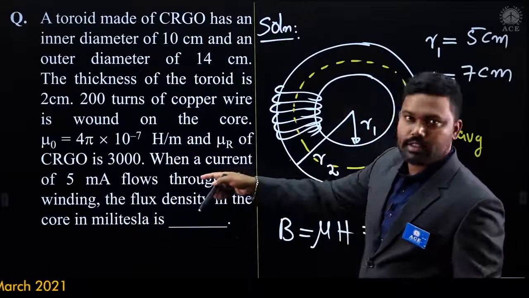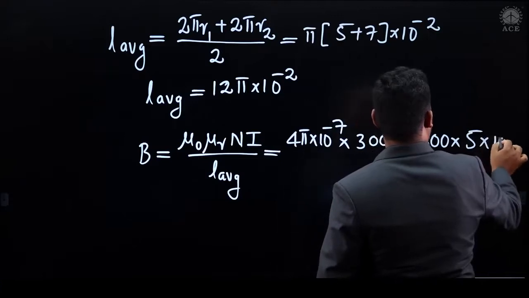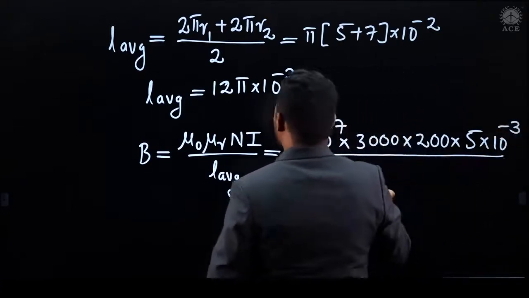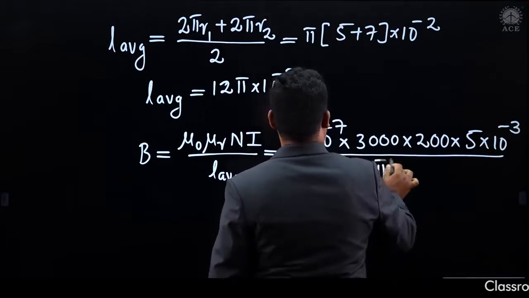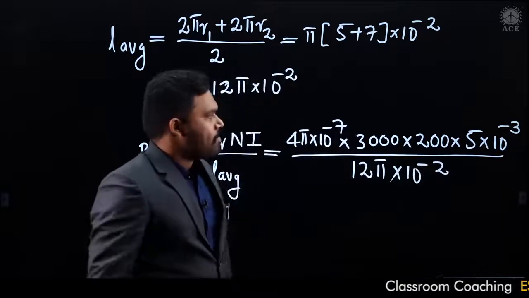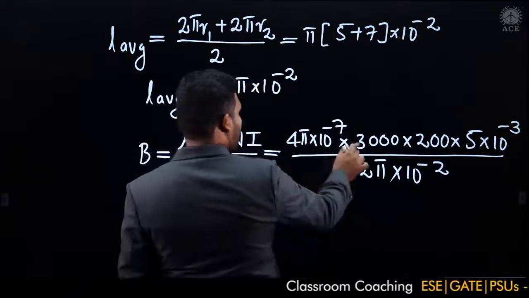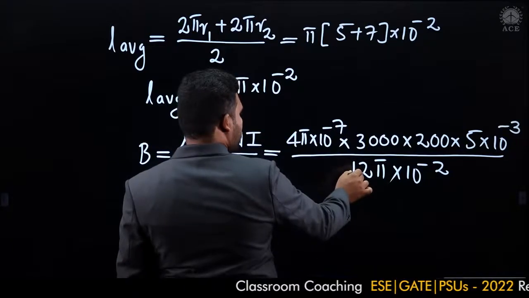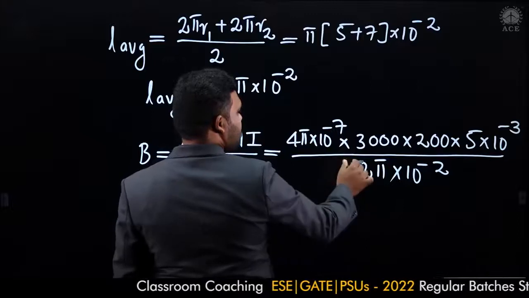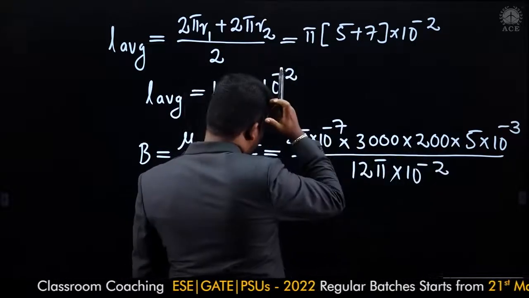What is the current? 5 milliamperes. So here it is 5 into 10 to the power of minus 3, divided by L average. What is L average? It is 12 pi into 10 to the power of minus 2. Fine. So what you can do: here it is 4, 3, and in the numerator 12, denominator 12. Here pi will cancel out, and then 2 into 5, here it is 10 to the power of minus 7.